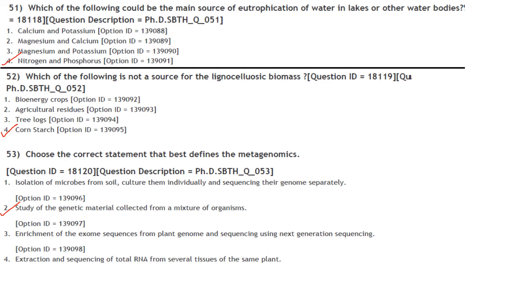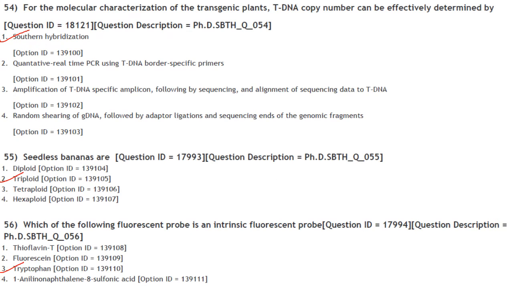Metagenomics is the study of the structure and function of entire nucleotide sequences isolated and analyzed from all organisms. So the answer will be option 2, that is study of genetic material collected from a mixture of organisms. Answer is option 2. The next one: for the molecular characterization of transgenic plants, T-DNA copy number can be effectively determined by Southern hybridization experiment.